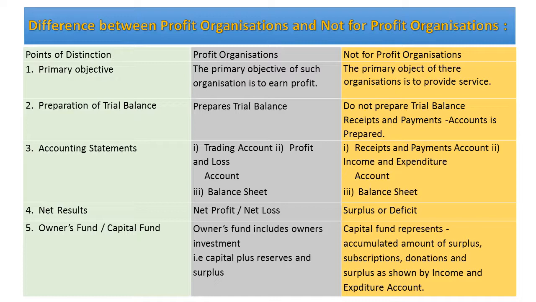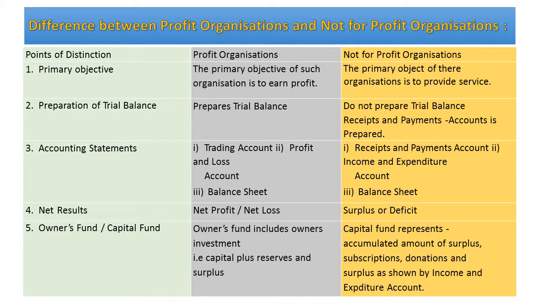Preparation of the trial balance. Trial balance is compulsorily prepared in case of the profit-making organization, where without a trial balance, it is impossible for the profit-making organization to prepare its final accounts. So to prepare final accounts and to get the actual amount of profit or net worth in the form of assets and liabilities, it is compulsory for the profit-making organization to prepare the trial balance. In case of the not-for-profit concern, they never prepare the trial balance. Instead of a trial balance, they normally prepare the receipts and payments account.